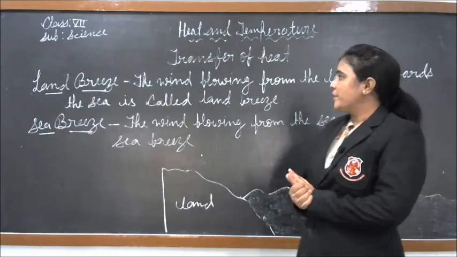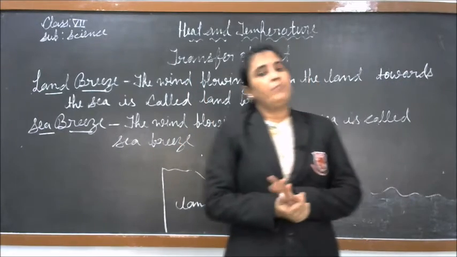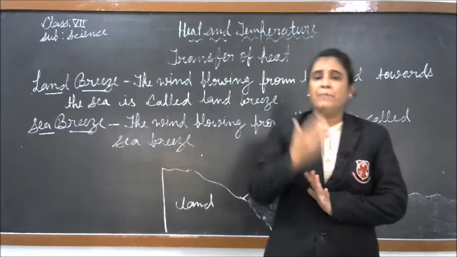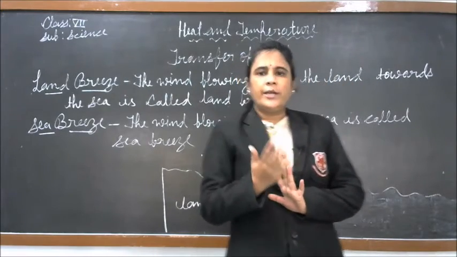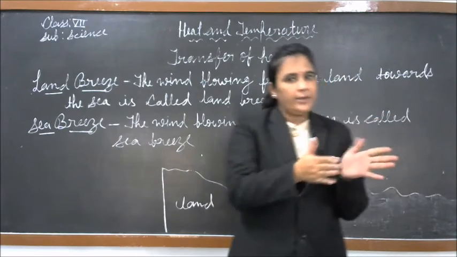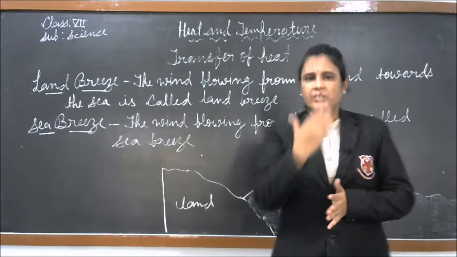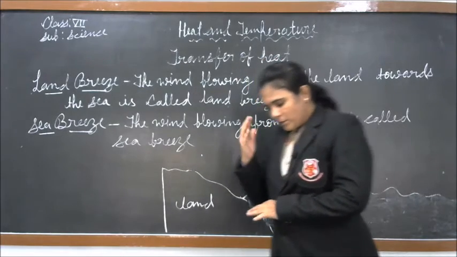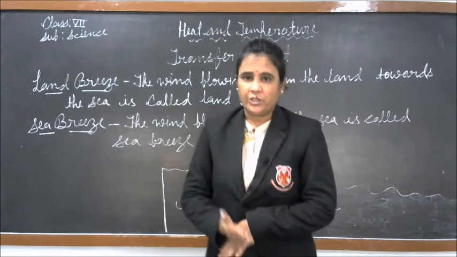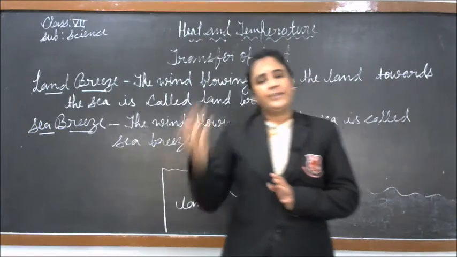Now we will study about land breeze and sea breeze. Students, convection plays a very important role in maintaining the temperature in coastal areas. Coastal areas means where the sea and land are adjacent to one another. Do you know the very important feature about land and sea?